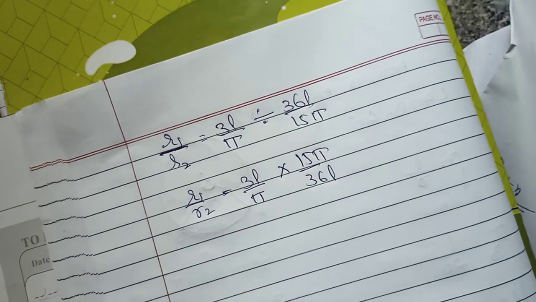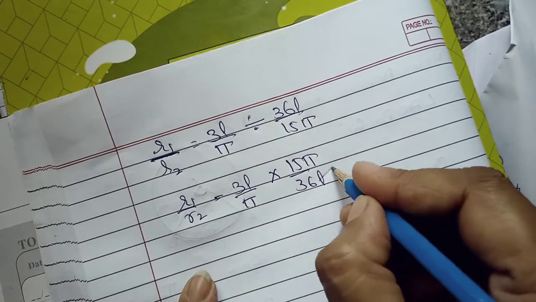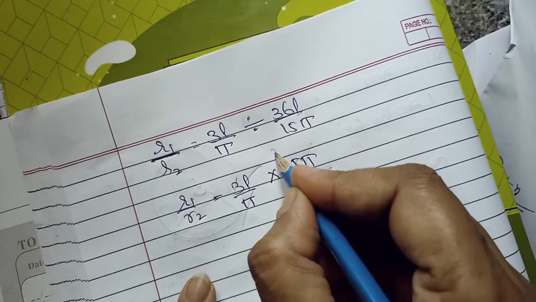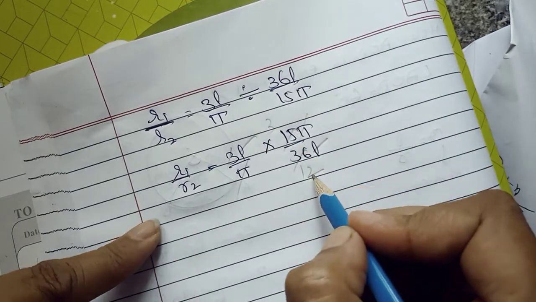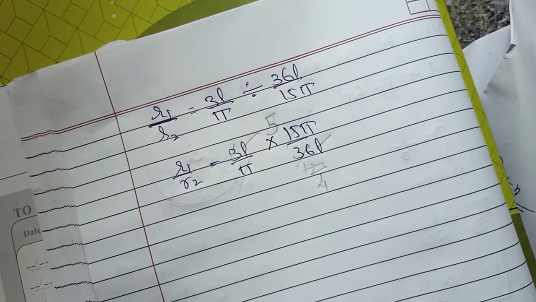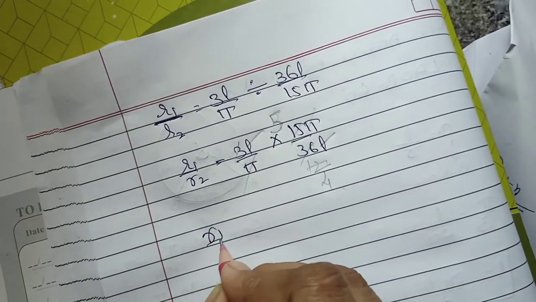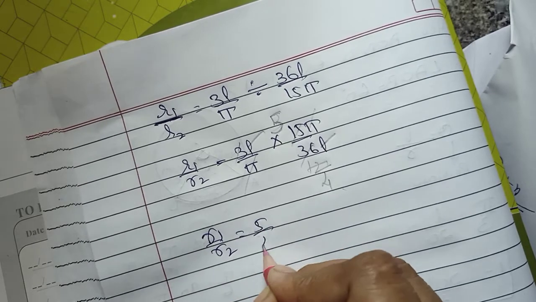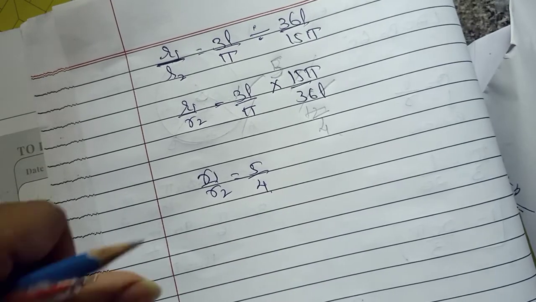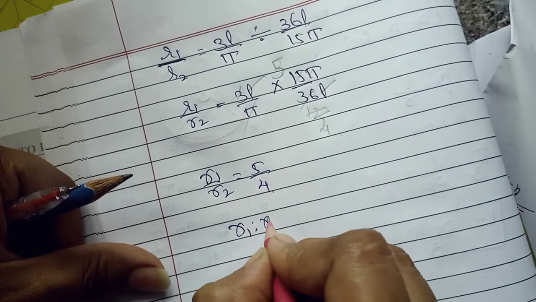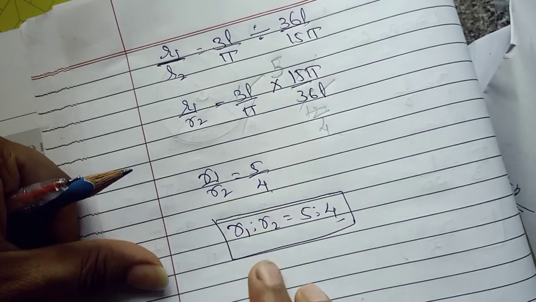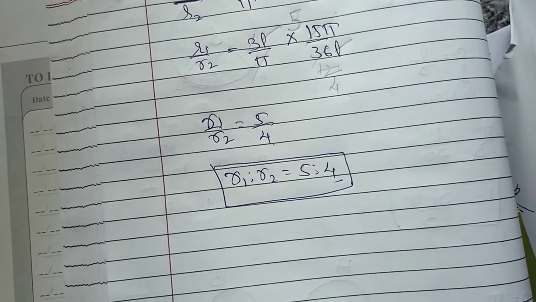This L and L will go. You can cut with the help of a pencil also. L and L will go. 3 1s are 3, 3 12s are 36. And this pi will also go. Pi and pi cancel. 12 is there, so we have to take 3 5s are 15, 3 4s are 12. So the number I am getting is R1 upon R2 equal to 5 upon 4. Now you write this in fraction form. Write this one in ratio form. Therefore R1 is to R2 equal to 5 is to 4. That's it. So this is the ratio of radii for question number 6.